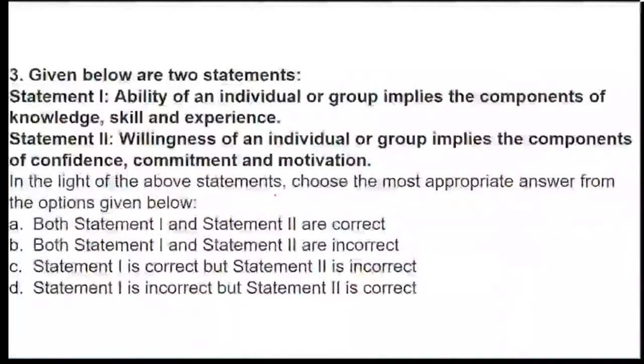There is statement 1 and statement 2. Statement 1 talks about the ability of an individual or a group, which implies the components of knowledge, skill and experience. Statement 2: willingness of an individual or a group implies the components of confidence, commitment and motivation. So these are the two statements.